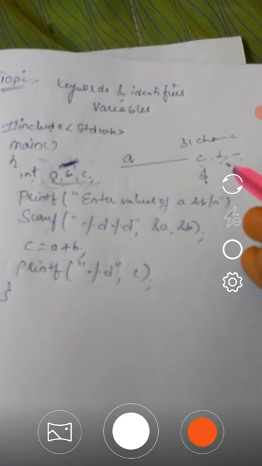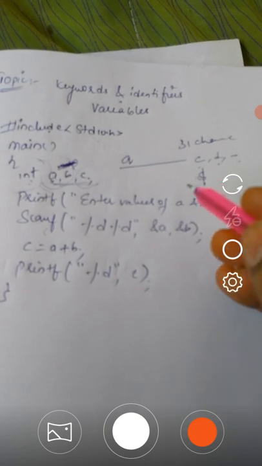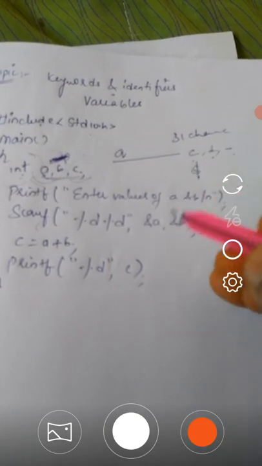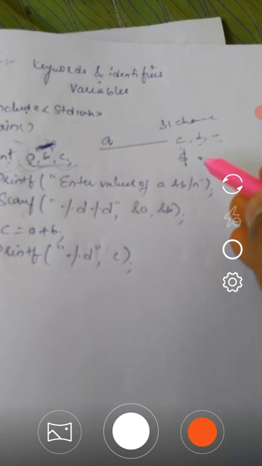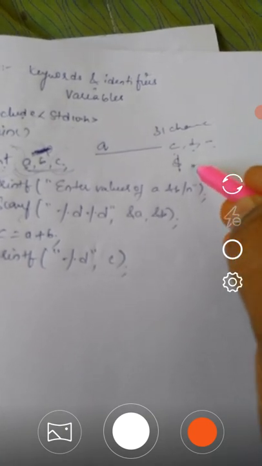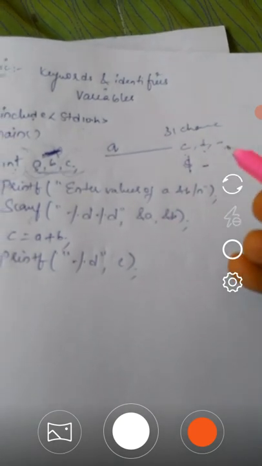The fourth rule is the first character should be a letter or an underscore. Whatever variable name you are considering here, it should have an underscore or an alphabet as the starting letter.